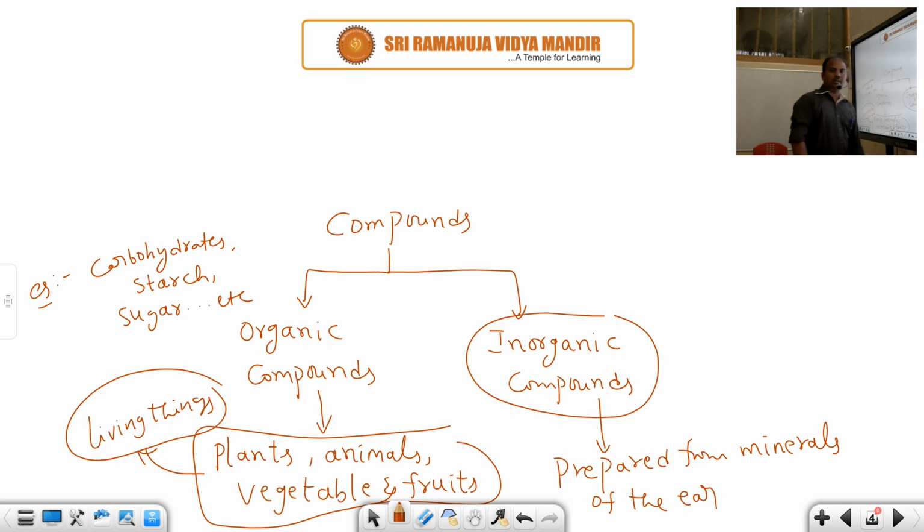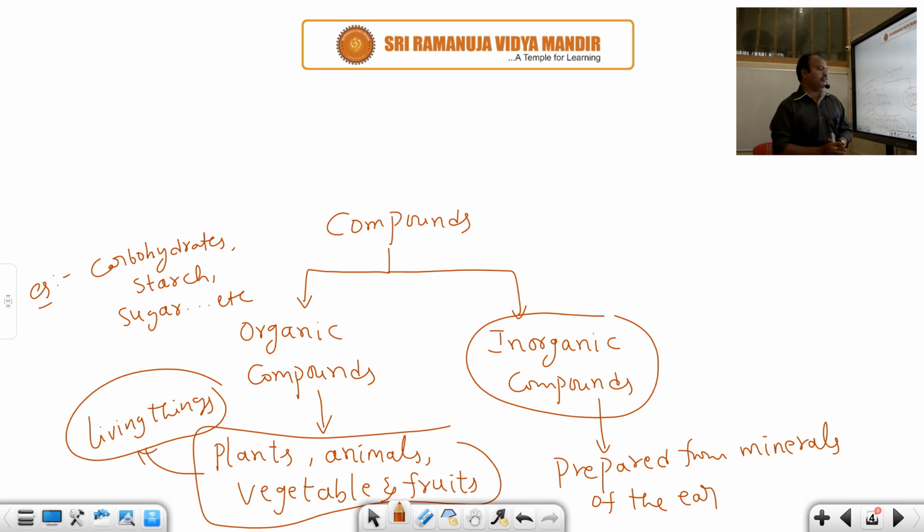Other than carbon and hydrogen, elements like nitrogen, phosphorus, oxygen, sulfur are mainly present in them, and they are synthesized or prepared from minerals of the earth crust. Inorganic compounds are man-made and synthetic.